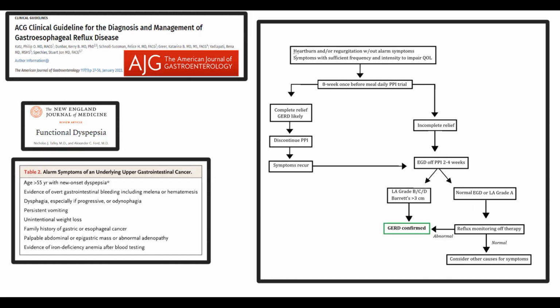So imagine the situation when a patient comes to you with heartburn and regurgitation. What will be the steps in management of this patient according to current guidelines? Initially, we have to determine if he has alarm symptoms or not. Alarm symptoms are the list of symptoms that tell us about possible cancer or bleeding. If even one of the alarm symptoms is present, then we refer this patient to endoscopy. But if the alarm symptoms are absent, we prescribe a PPI trial, which is PPIs for 8 weeks.